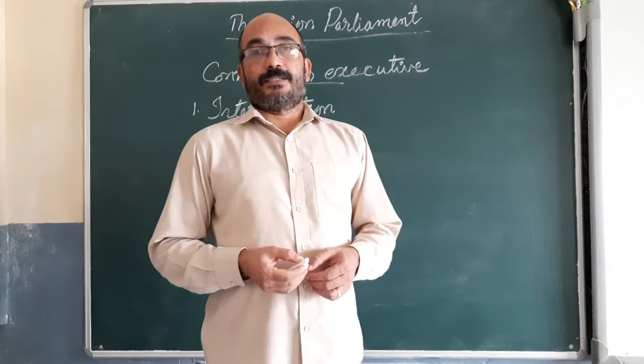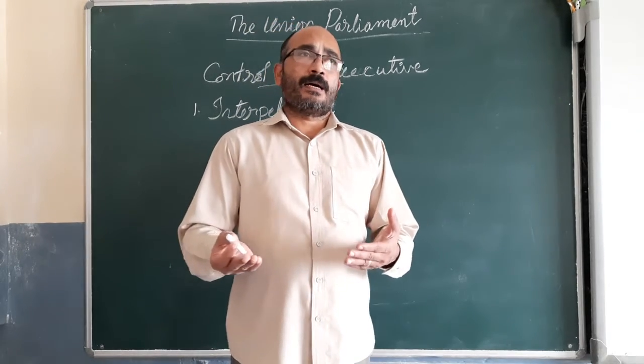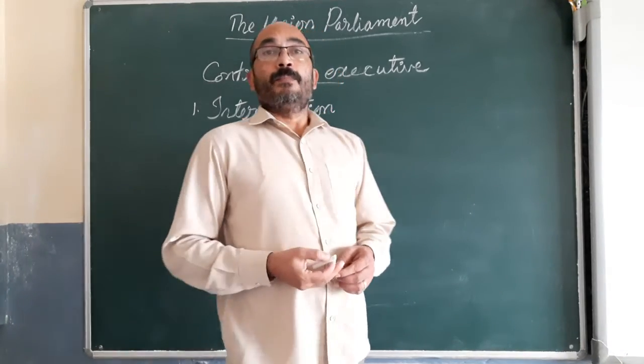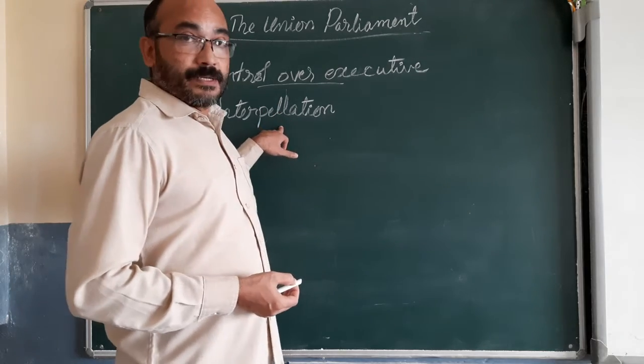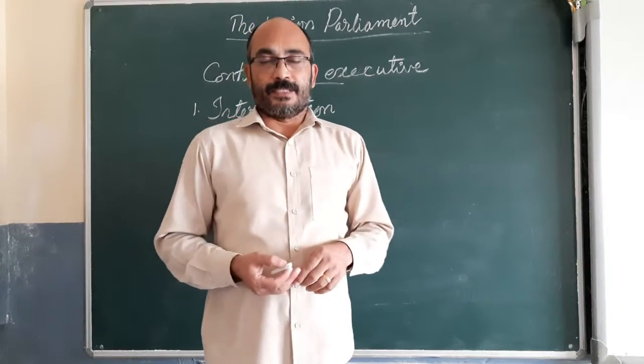They ask questions. And during zero hour, members can ask any question without the permission of the presiding officer. But during question hour, the members ask questions with the permission of the presiding officer.